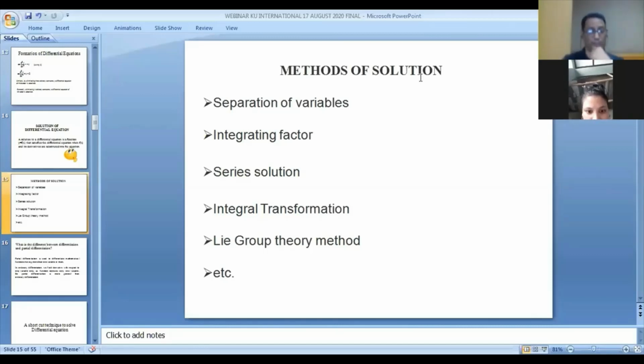Here we have to find the integrating factor. So your integrating factor is e to the power integral of P dx. With the help of the integrating factor, we can find the solution. Now there is the series solution.